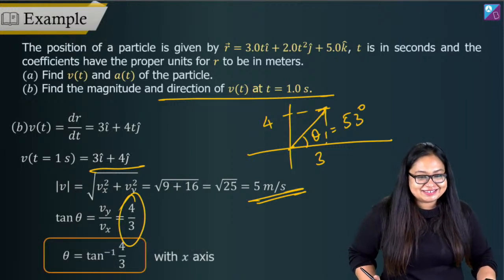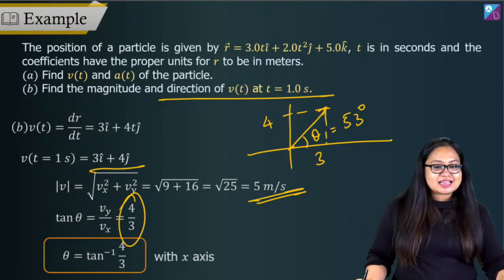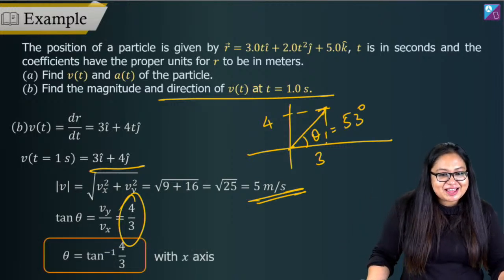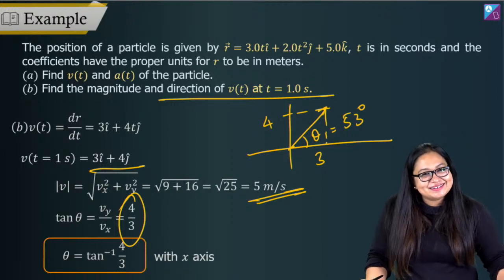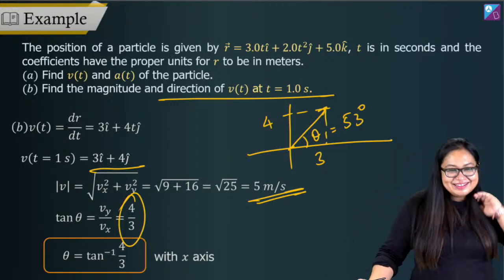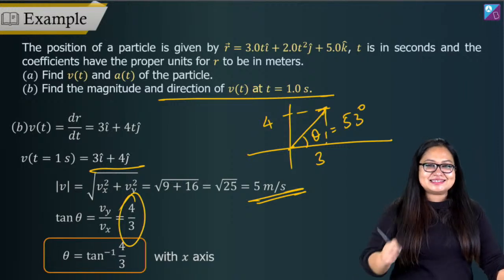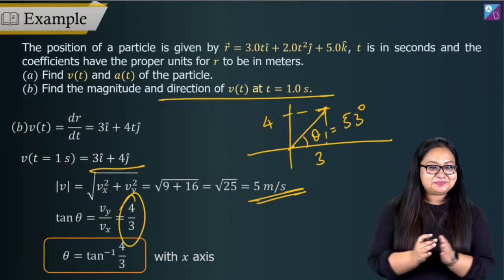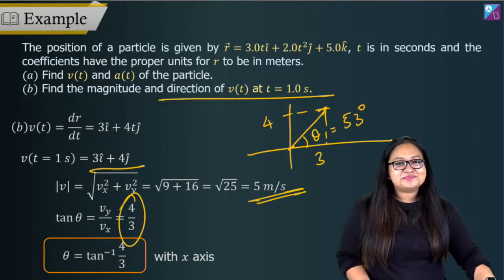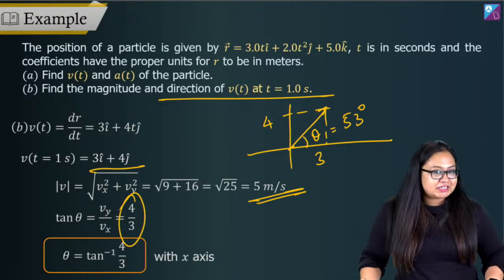All right, 53 degrees. Great. Yes, the answer is 53 degrees, and let's move on now. Okay, 5 meter per second, 53 degrees.